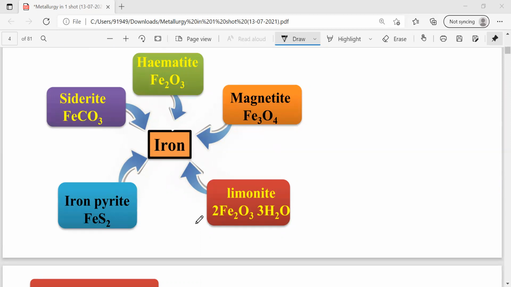So all these are different forms of iron. But among these, we generally use hematite for the extraction of iron. So here hematite is considered an ore. Whatever mineral is profitable for the extraction of metal, that mineral is called an ore. Take the screenshot of this one.